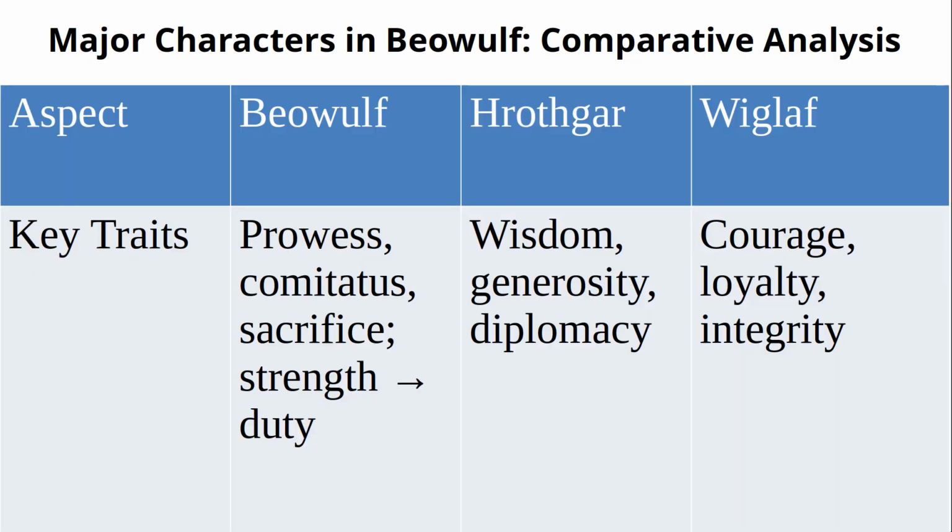Beowulf's journey is defined by prowess, loyalty and sacrifice. यूथ में प्योर फिजिकल स्ट्रेंथ, लेकिन एज अ किंग ड्यूटी एंड सैक्रिफाइस पैरामाउंट हो जाते हैं. Hrothgar is all about wisdom and generosity. He is the model king who builds Heorot, the symbol of community and civilization. His greatest trait is giving wise advice to the young hero.